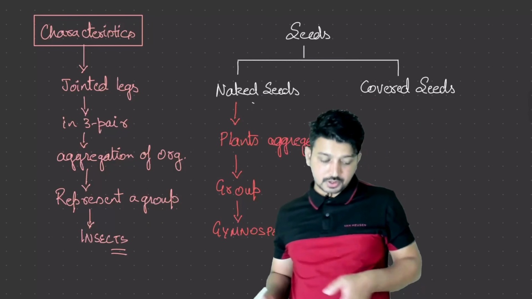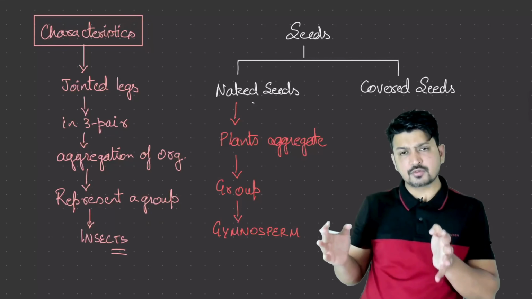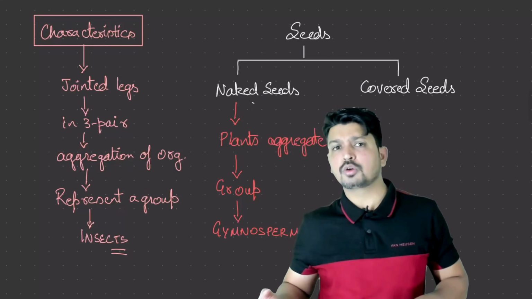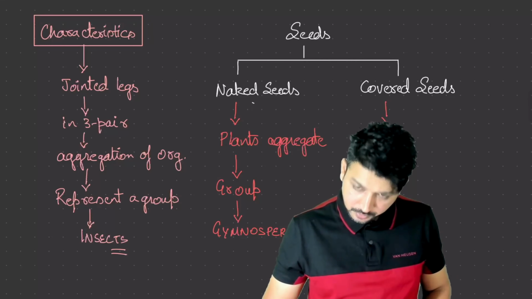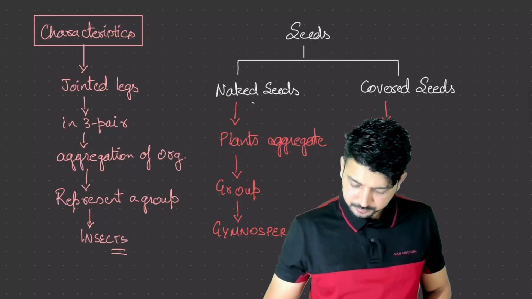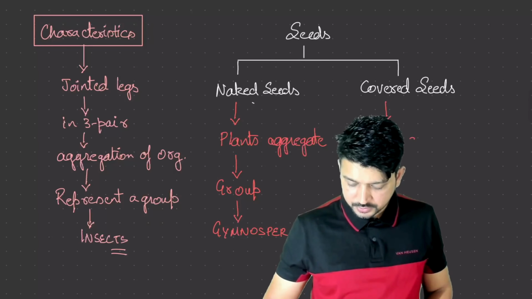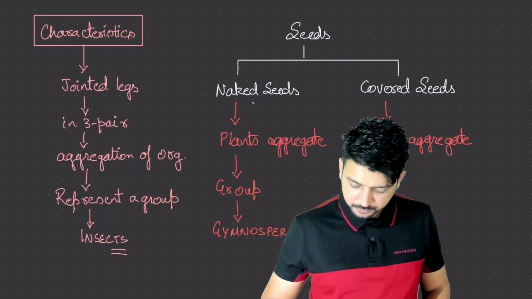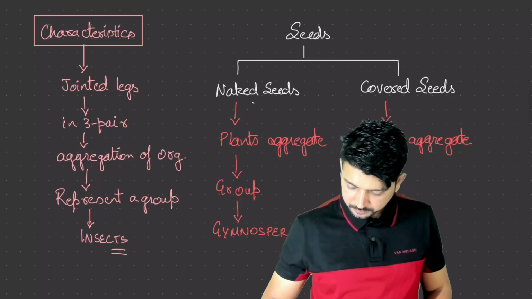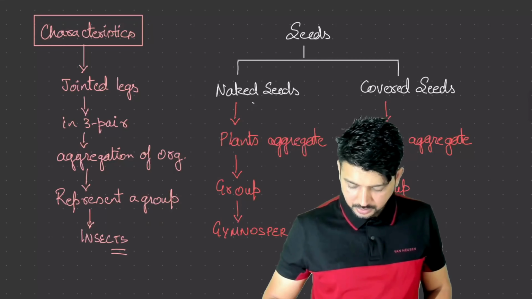Same thing in the covered seed: we have different plants, we aggregate them, place them into a group, and name that group angiosperm.